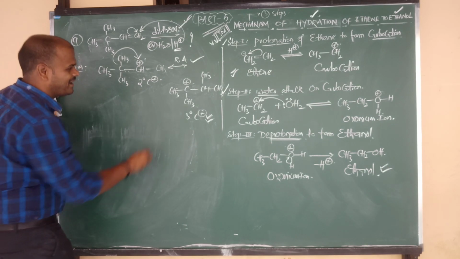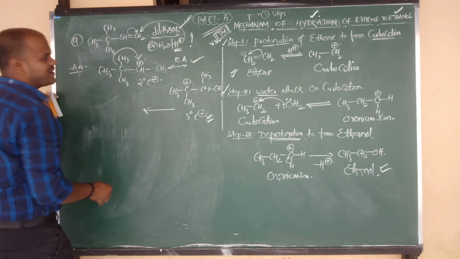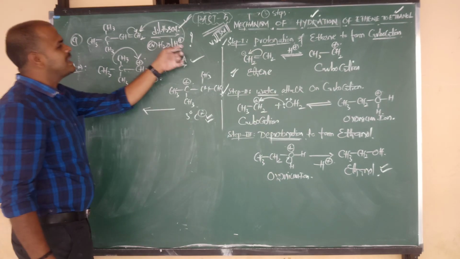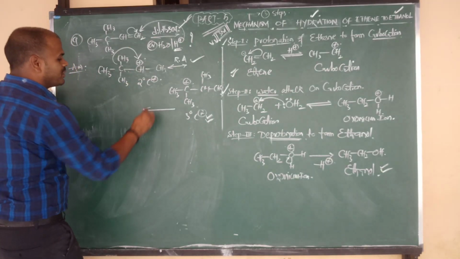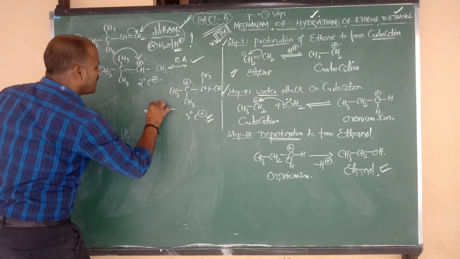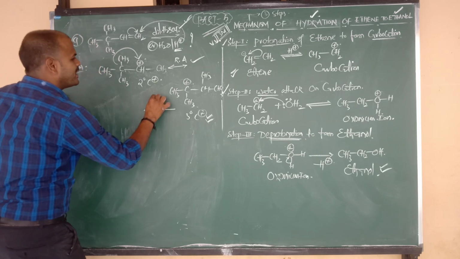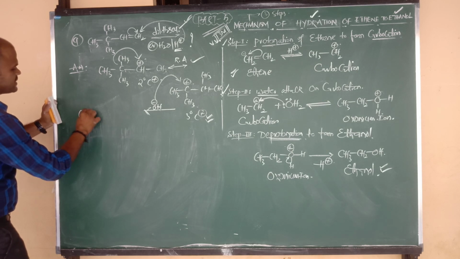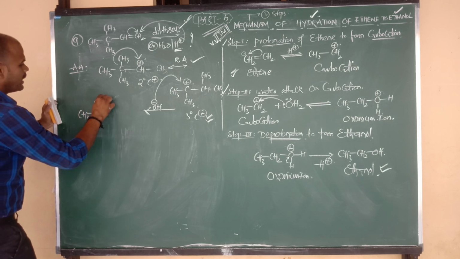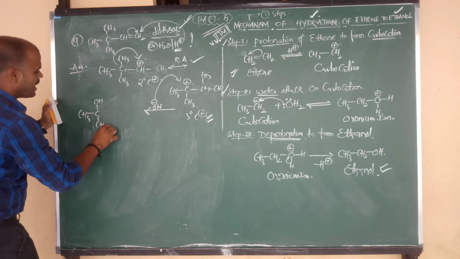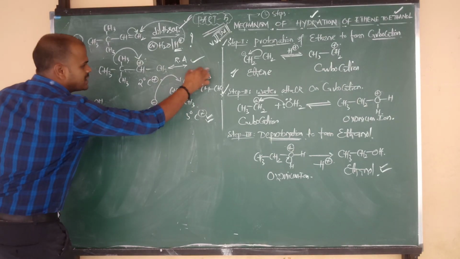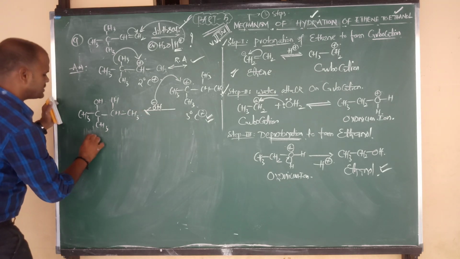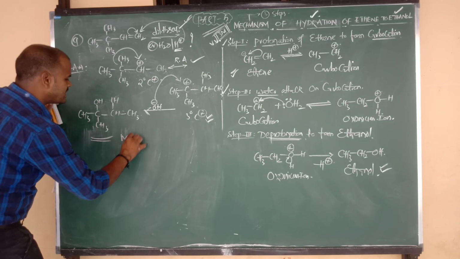This is very important. Now it undergoes reaction with OH minus, because water contains H plus and OH minus. H plus we have given here. Now what do we have to take, Nana? Only OH minus. So now that OH minus is going to attack the tertiary carbocation, and we are getting the product, which is CH3 bonded to C, above plane OH, below plane what, beta? CH3 bonded to CH, again CH connected to CH3, again bonded to what group, Nana? CH3. This is your major product.